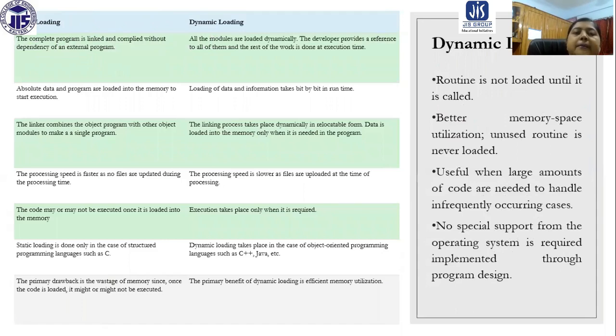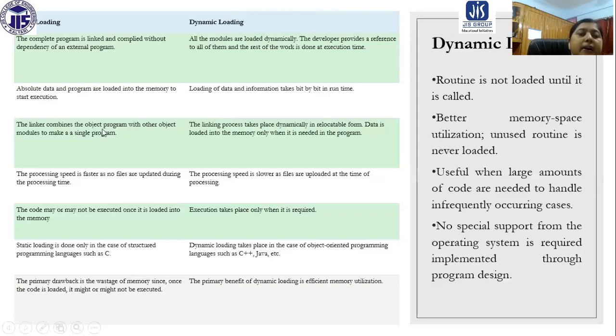And in case of dynamic loading, all the modules are loaded dynamically. The developer provides a reference to all of them and the rest of the work is done at execution time. So at execution time, everything is going to be done. That is an overhead obviously, but that actually limits the wastage. In static loading, absolute data and program are loaded into the memory to start execution. In dynamic loading, loading of data and information takes place bit by bit at runtime.